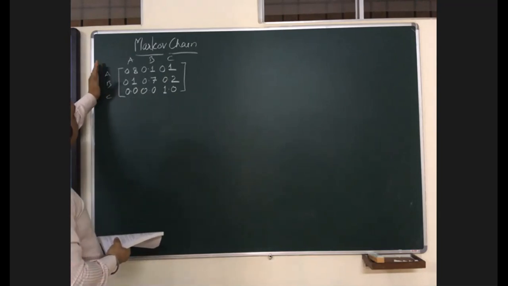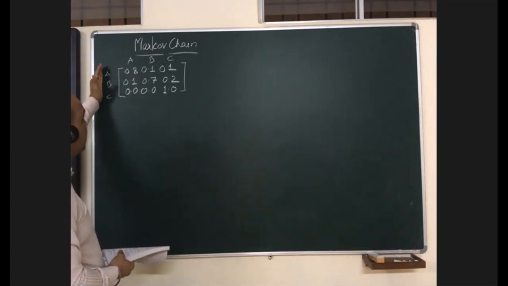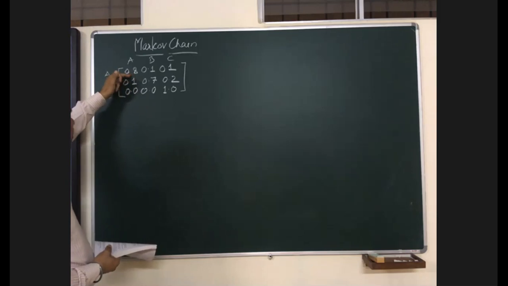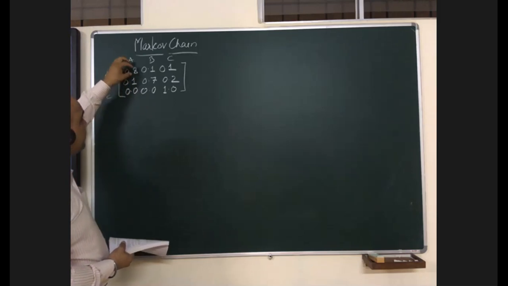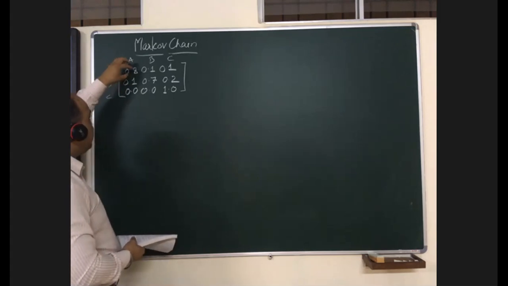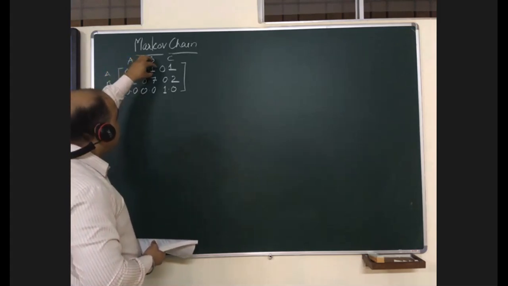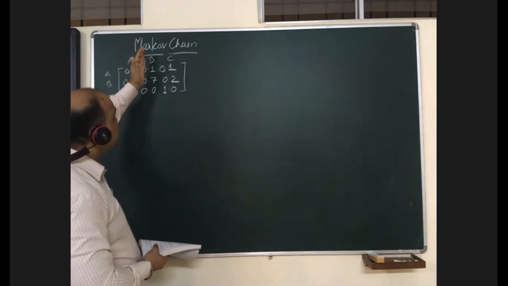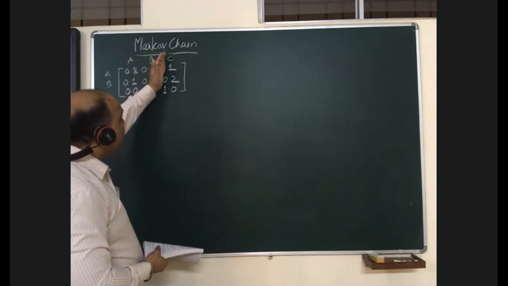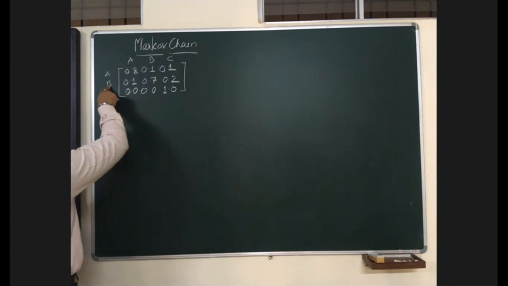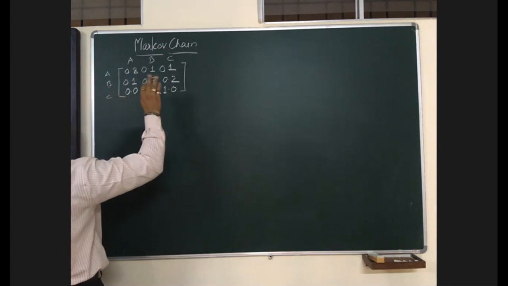Try and understand, if we talk about the market share of three different products, homogeneous products, A is having share 80%. This is the transition matrix we are discussing. A has 80% retained with it, 10% customers have shifted from A to B and 10% from A to C. Whereas B's total market share will be 100%.